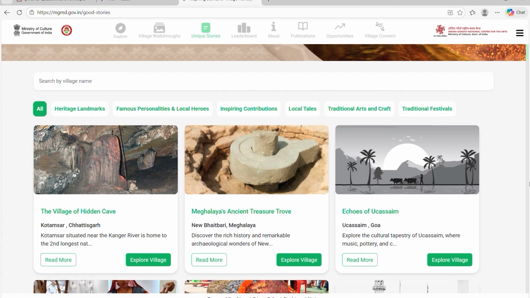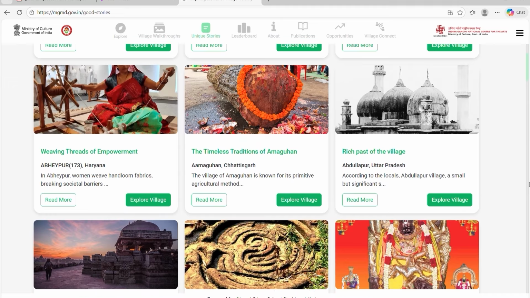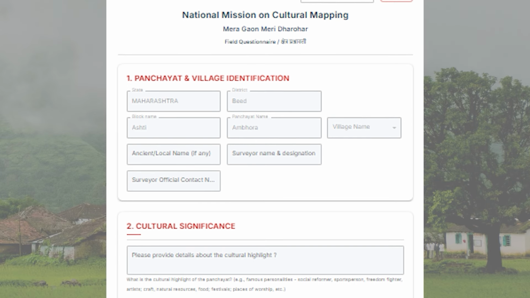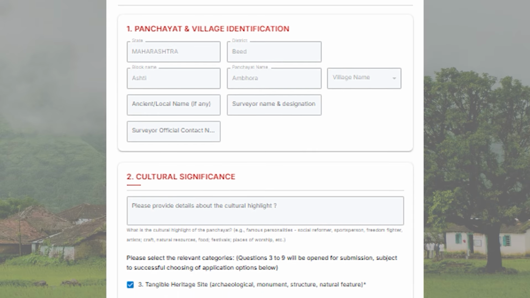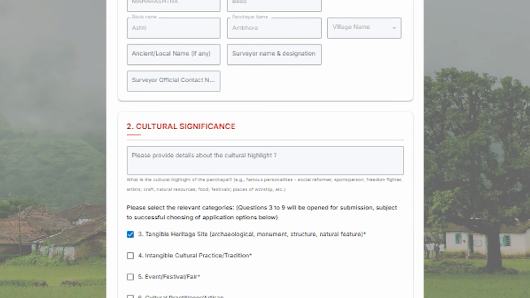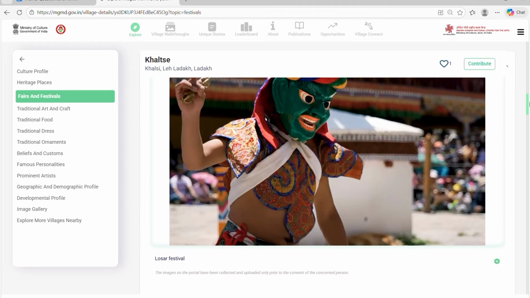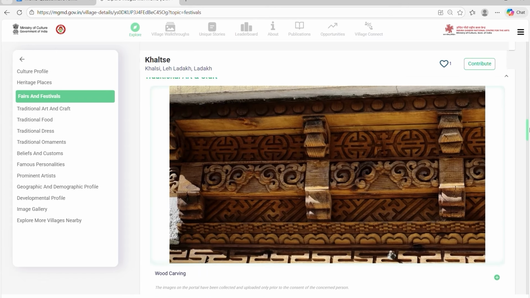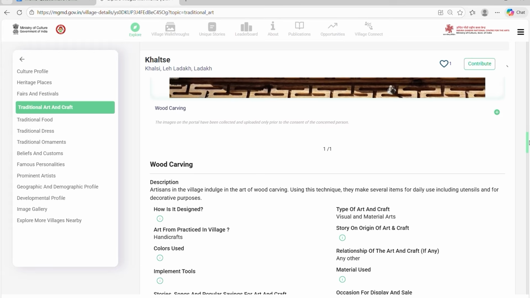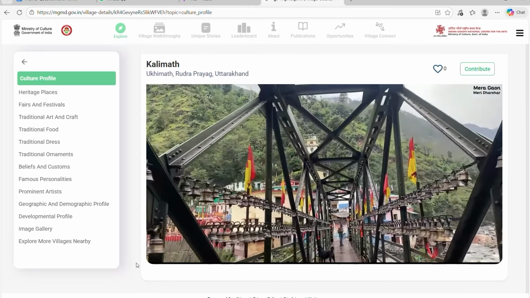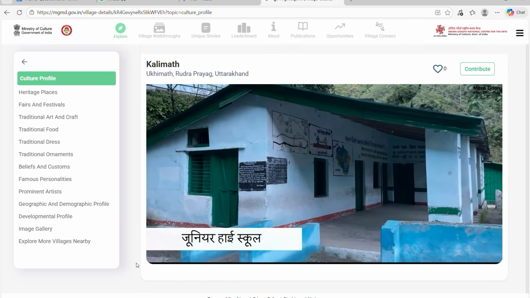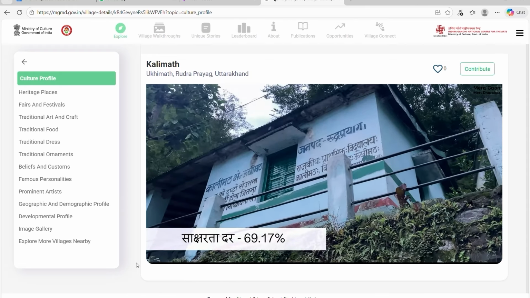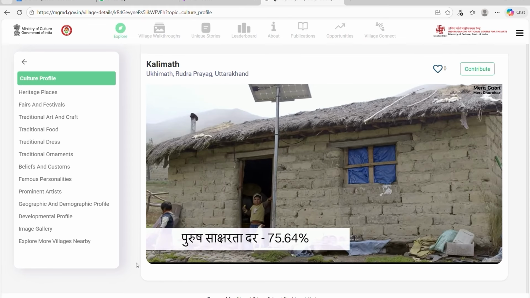To further strengthen this cultural repository, we are conducting this field exercise. Through this process, we aim to document every important aspect of the village directly from the ground, ensuring that the data is authentic, complete, and truly reflects the village's cultural identity. This exercise focuses on Panchayat-level cultural mapping, ensuring every community's identity is recorded in a clear and organized way.